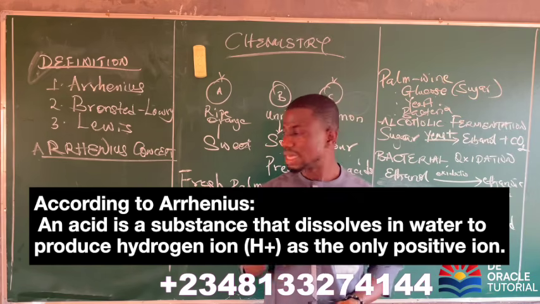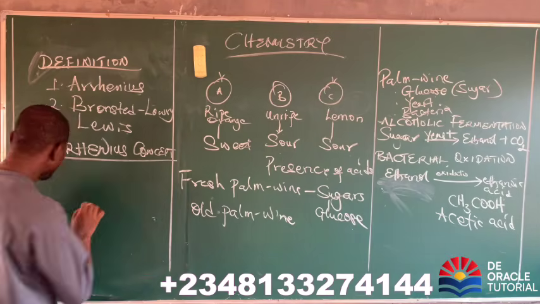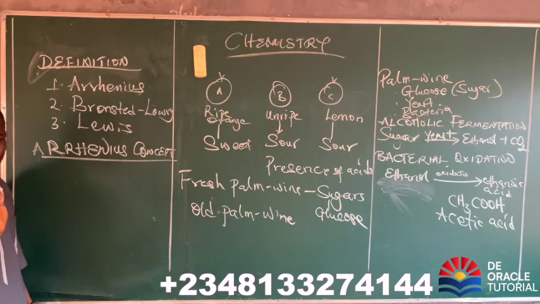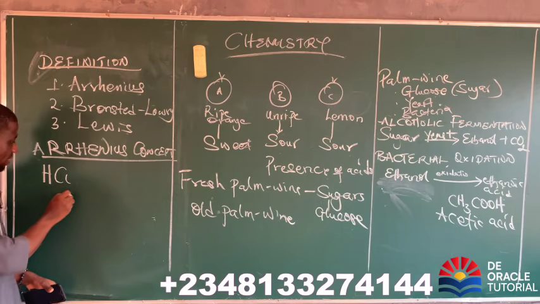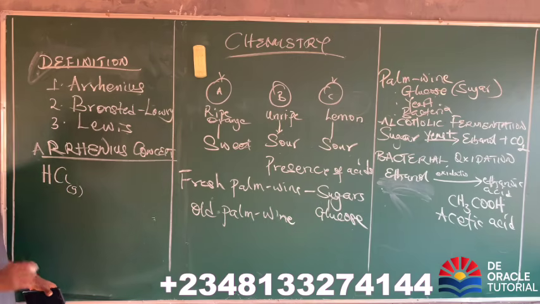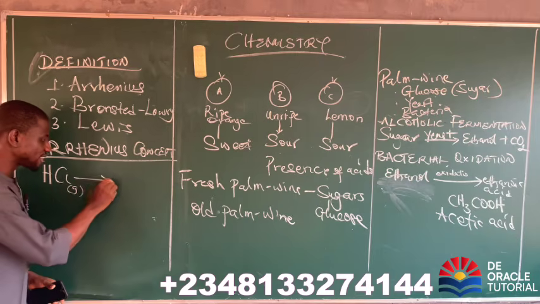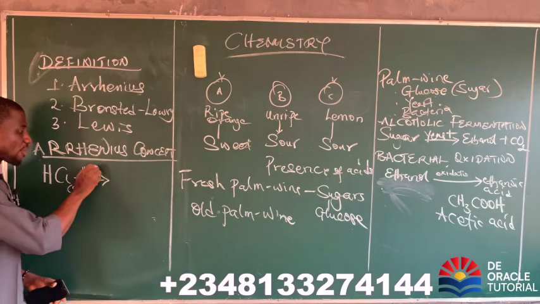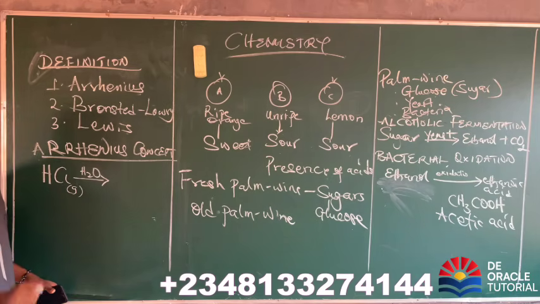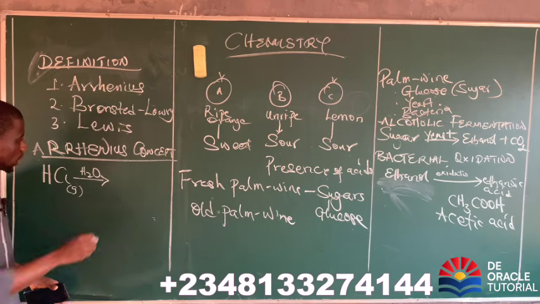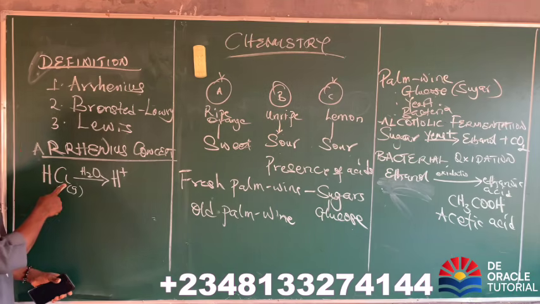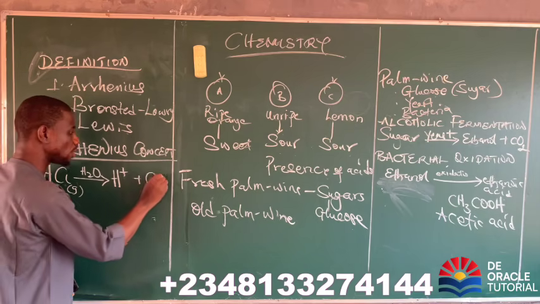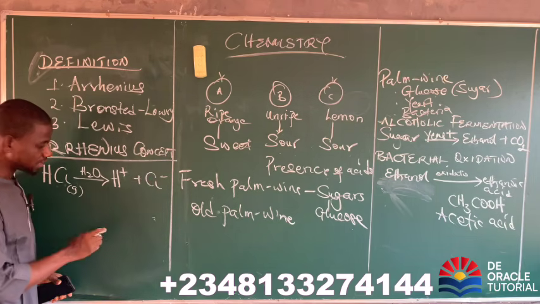Are you with me? Now, let's look at it. Take for instance, we use this acid: HCl. This is hydrogen chloride gas. If we dissolve it in water, according to Arrhenius, it will produce two ions. The first one is hydrogen ion. The other ion that will remain here is chloride ion, Cl-.